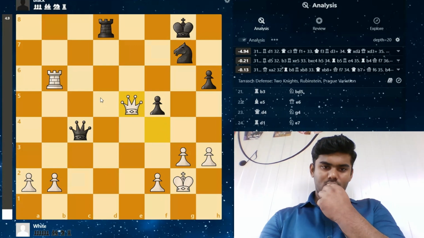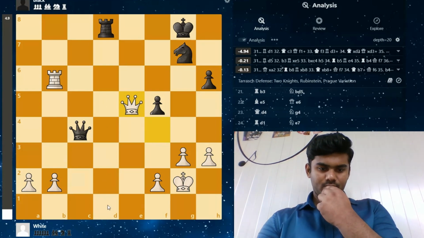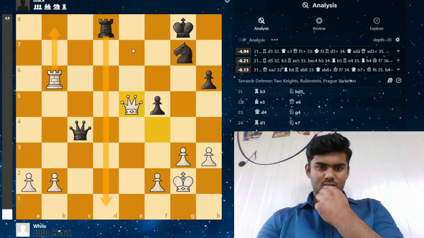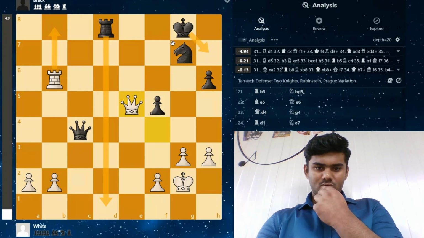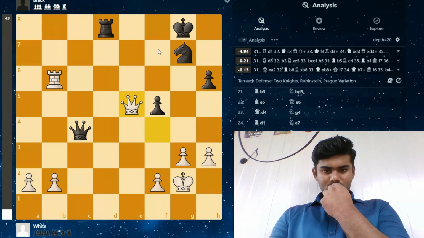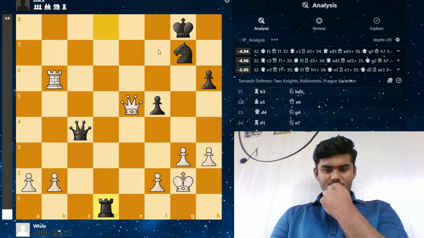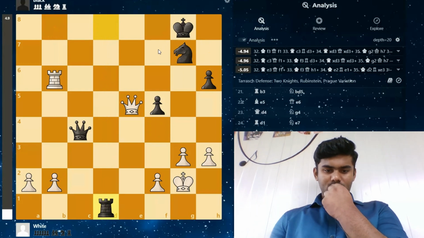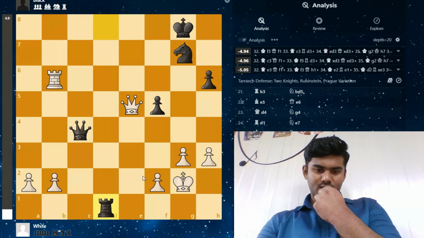What Maghsoodloo forgot here is the rook is coming in, and after any check by Maghsoodloo, the king is escaping on its seventh square. So Gukesh immediately goes to rook d1,